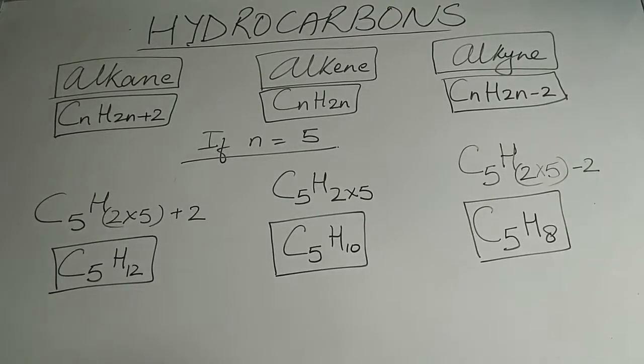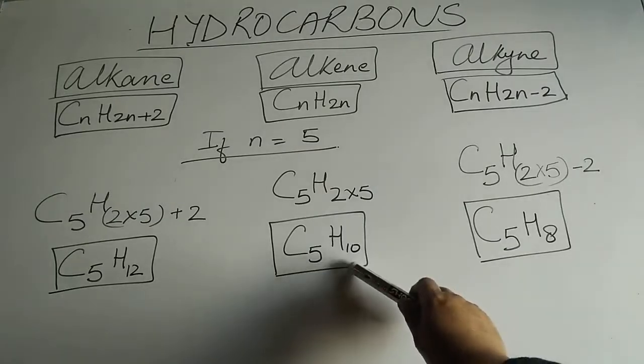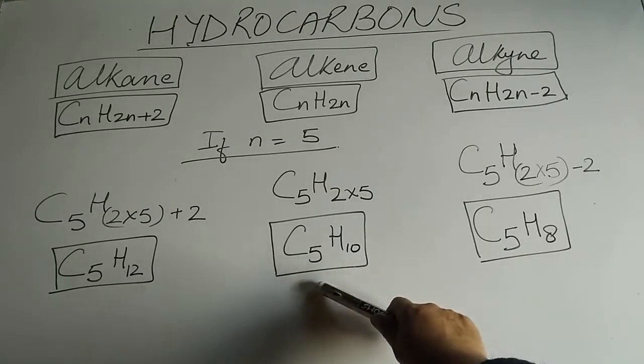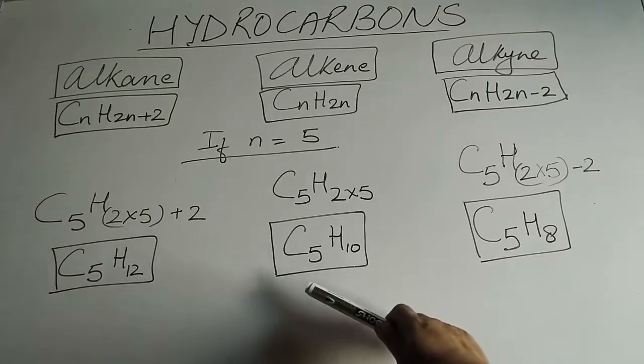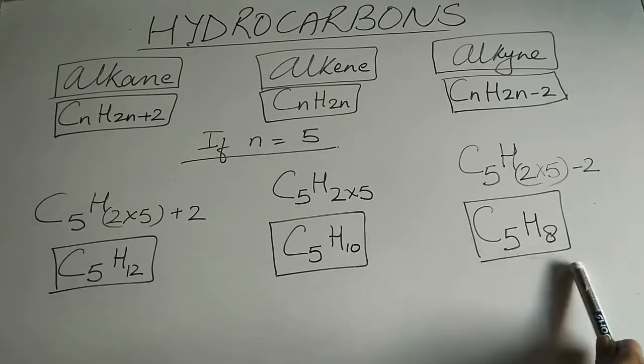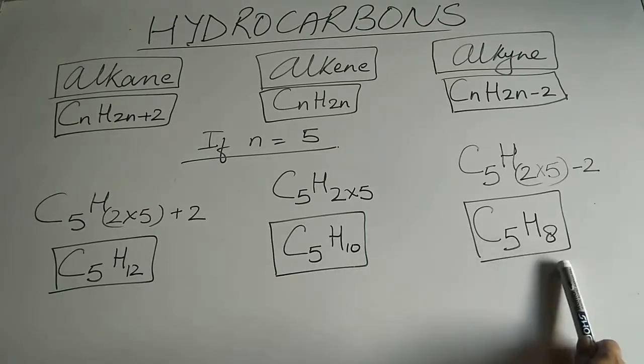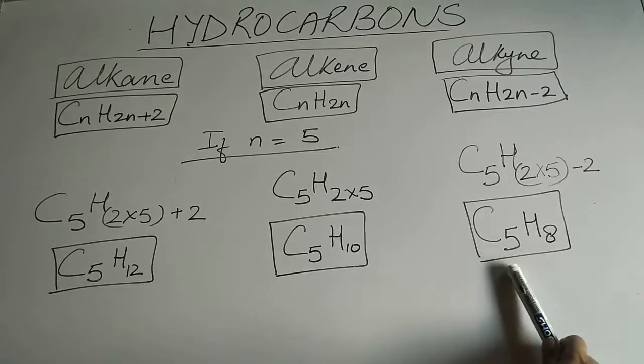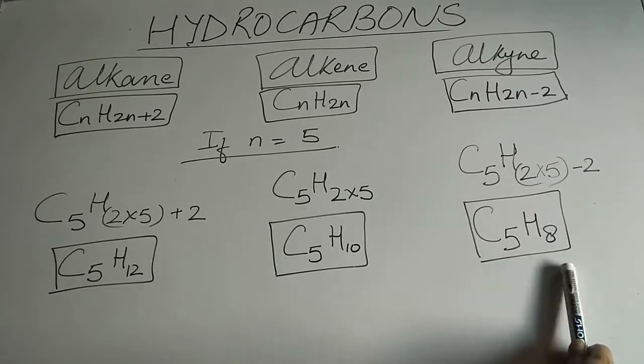In short, if I tell you, then the hydrogen atoms for alkanes are going to be double plus 2 of the carbon atoms. Double of carbon atoms means 10 plus 2 means 12. Right? So for alkanes, hydrogen atoms will be double plus 2 of the carbon atoms. For alkenes, the hydrogen atom is just the double of the carbon atoms. 5 2s are 10. So if it has 5, the hydrogen atom becomes 10. And for alkynes, the number of hydrogen atoms will be double minus 2 of the carbon atoms. Double of carbon becomes 10, minus 2 becomes 8.